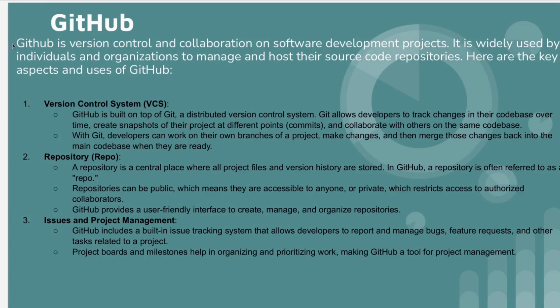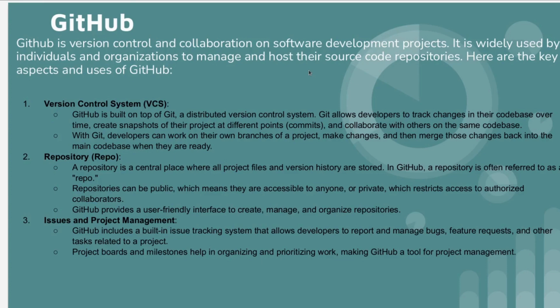So in an ideal way, GitHub is version control and collaboration for software development projects. Okay, it is widely used by individual developers and organizations to manage and host their source code repositories. Okay, so in simple way, if I explain to you what is GitHub, you can understand it. It's a bucket where we store our source code repository of our application or our project.